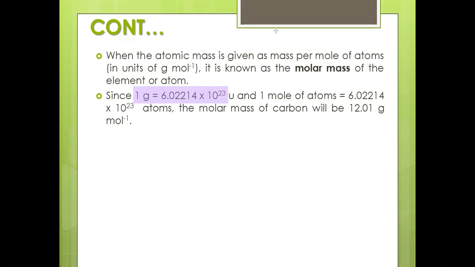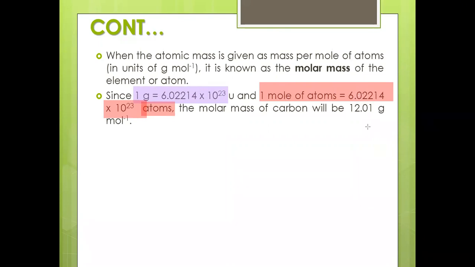So therefore, you can say 1 mole of atoms is equal to 6.02214 times 10 to the power of 23 atoms. This is very important. You should know this relationship between the Avogadro number and the mole.